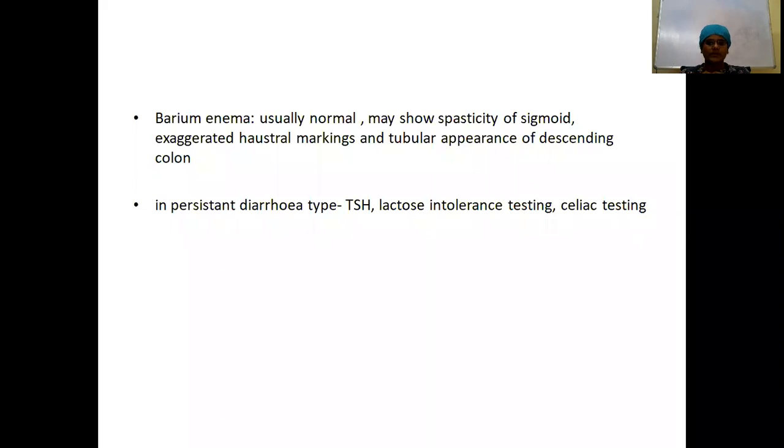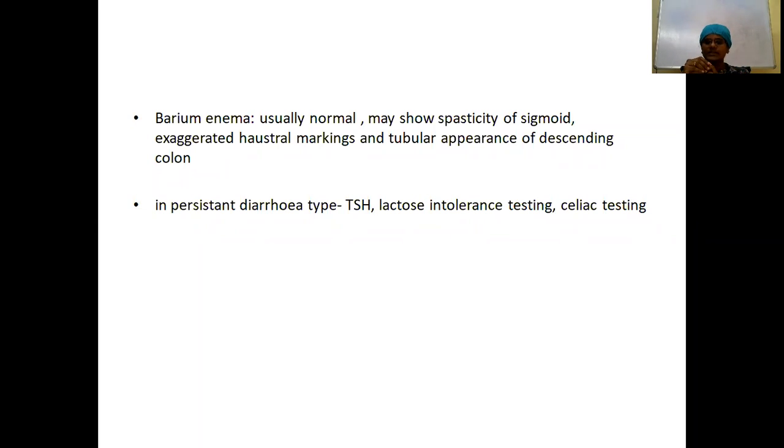In the persistent diarrhea type, what are the other investigations you want to do? You want to rule out thyrotoxicosis, so you want to do a thyroid profile. You also have to rule out lactose intolerance. Someone who has lactose intolerance will also have persistent diarrhea. That could be a change in the bowel habit after taking lactose-containing foods.